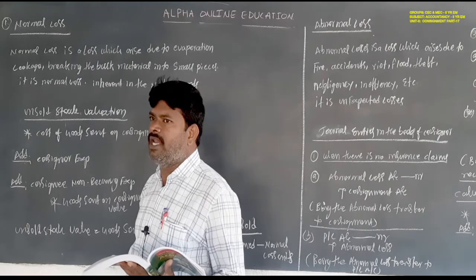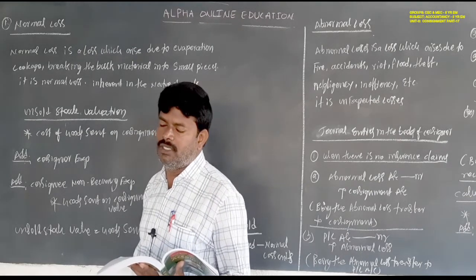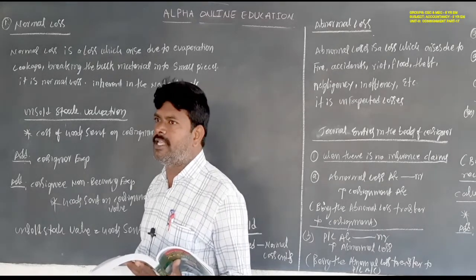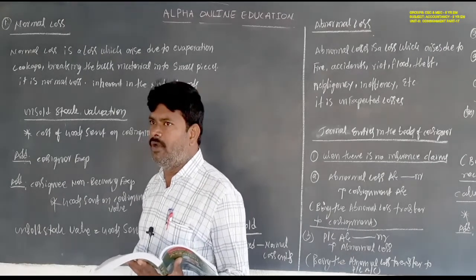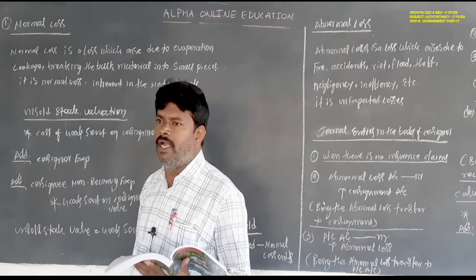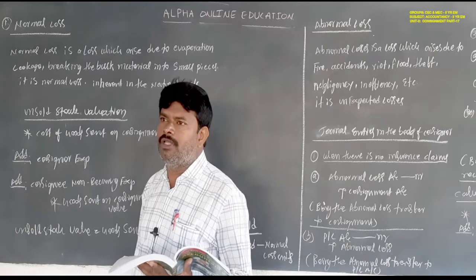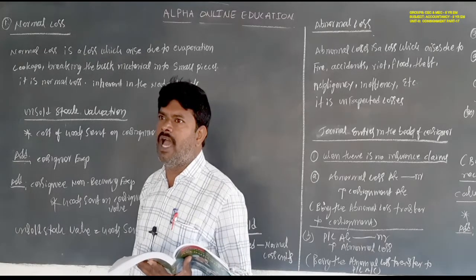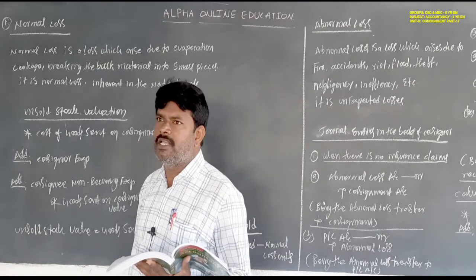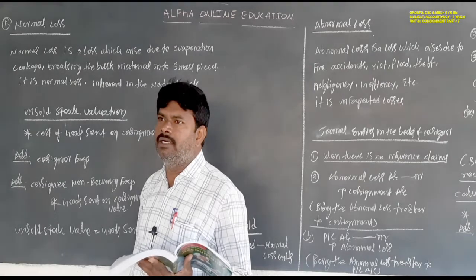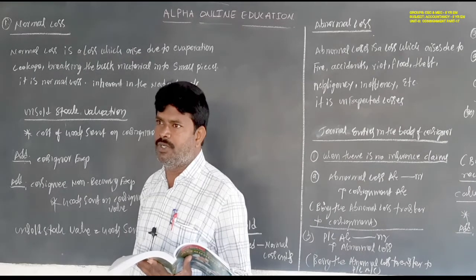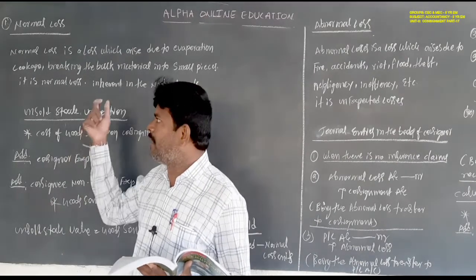This is inherent in the nature of the product. Losses may occur in the case of coal during loading and unloading. Some quantity may be lost, and when petrol is stored, some units may evaporate. When we are preparing plots, some of the land is used to make the roads for the plots. So it is also part of normal losses.